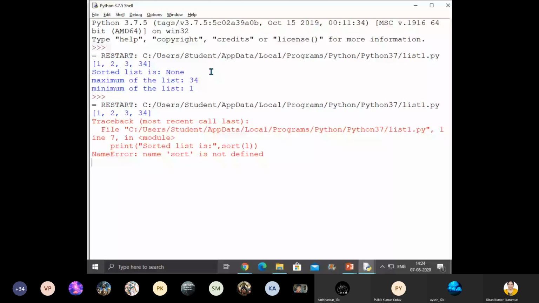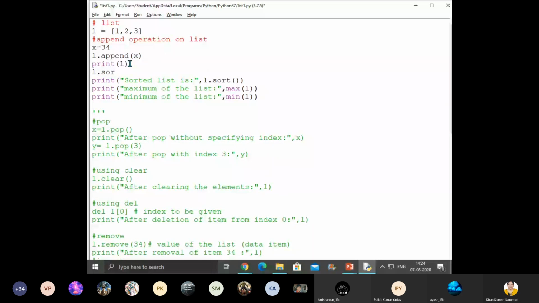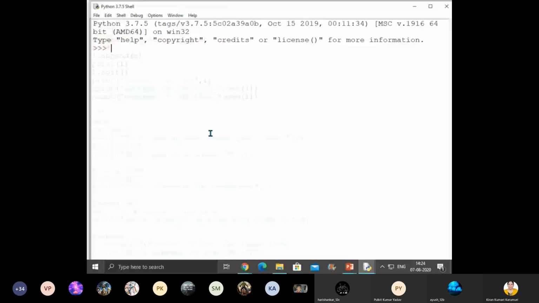Okay, L dot sort only. Okay, sorted list. L dot sort. Now you can see we got the sorted list also.